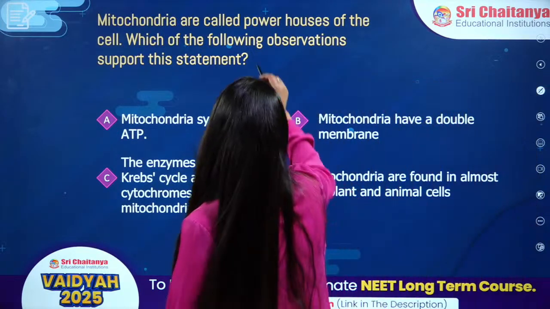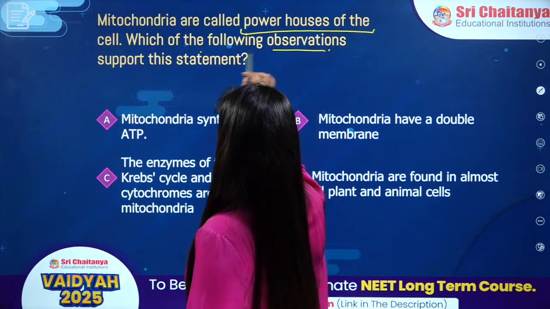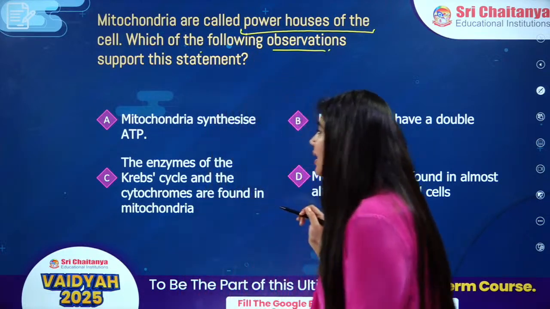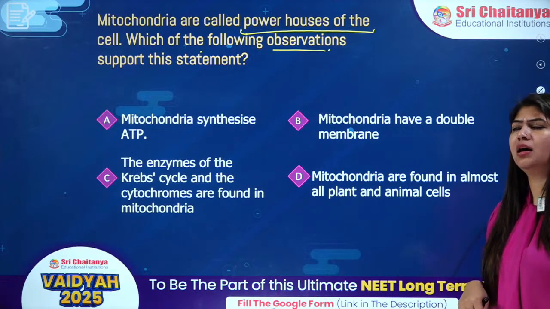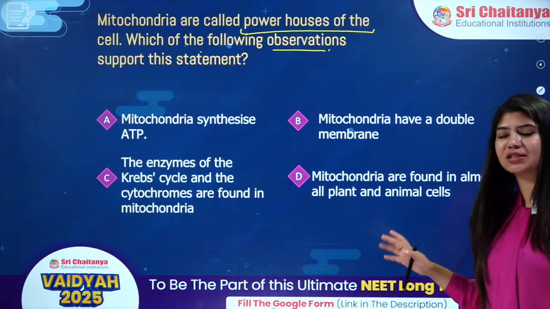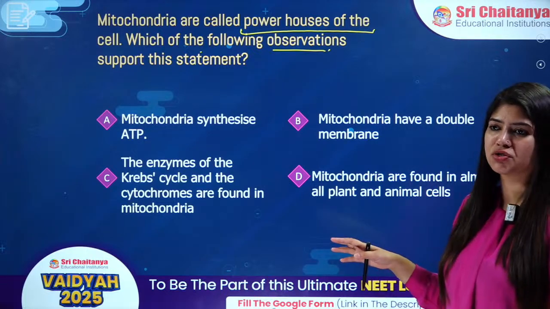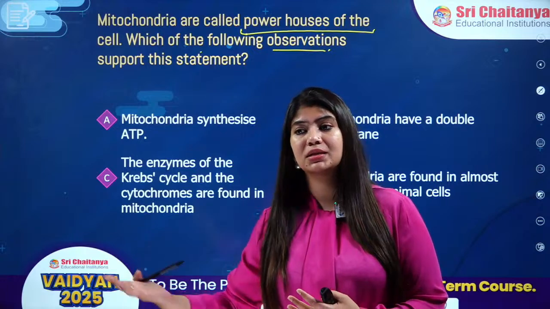Mitochondria are called the powerhouse of the ATP. Which of the following observations supports this statement? Why are mitochondria called the powerhouse of ATP? I would say, the simplest question of the entire session. Very simple, very straightforward question. Why do we call mitochondria the powerhouse of ATP?